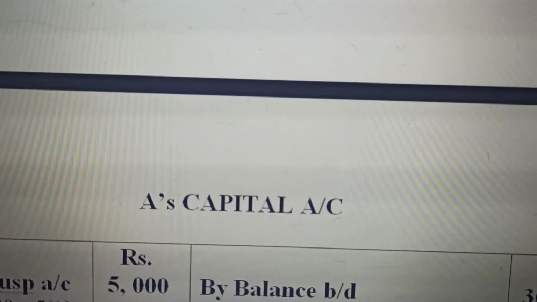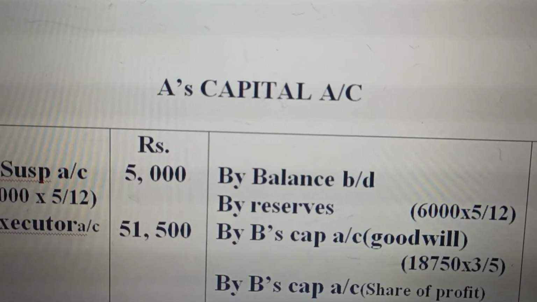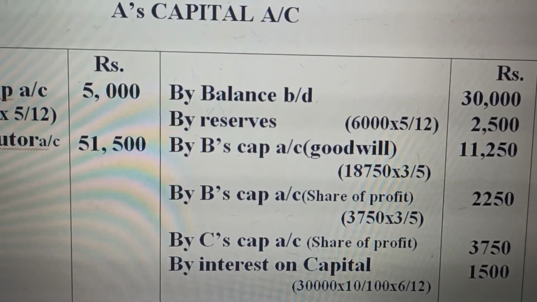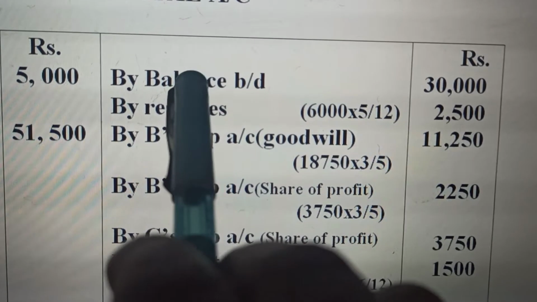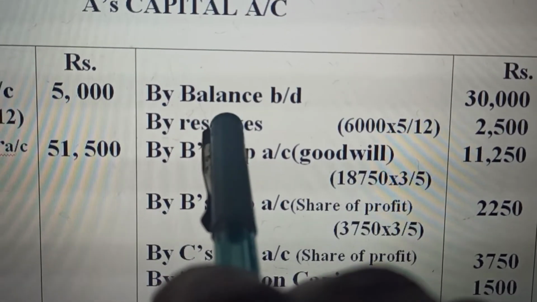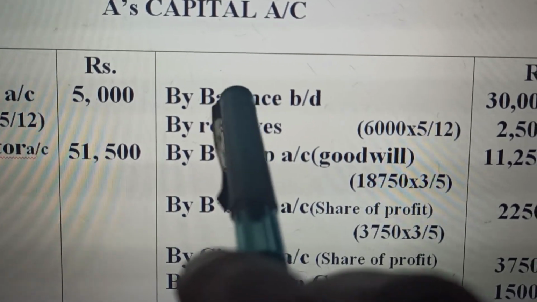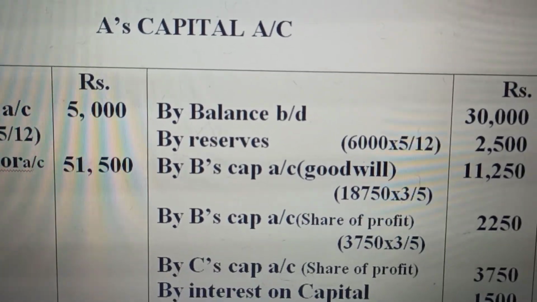Next, let us make the capital account. I have made it here only for A, the deceased partner. In case it is not specified, you have to make the capital account of all the partners. Here I have made it only for A so that we focus on his share.